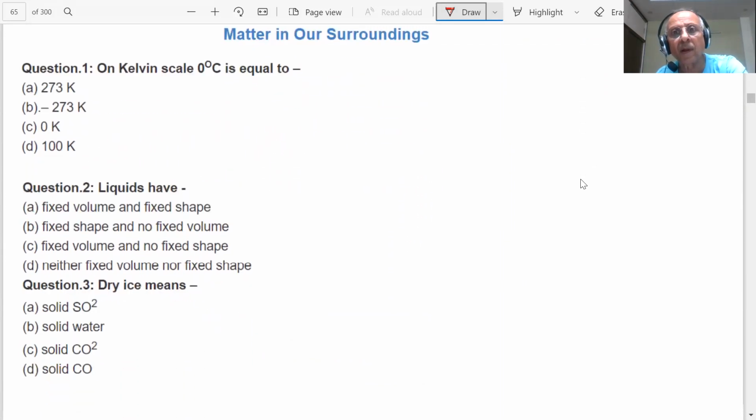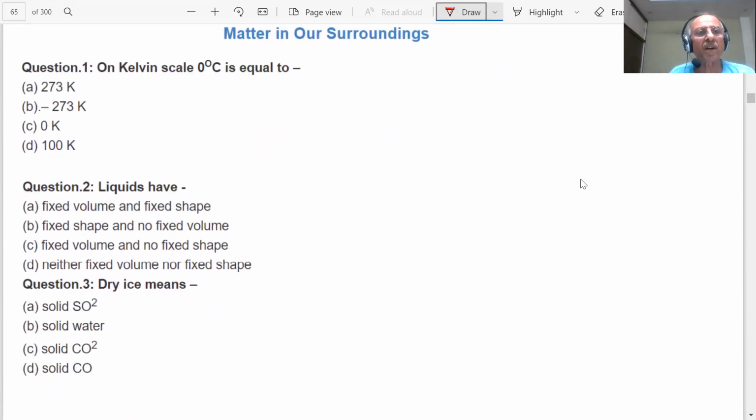Now coming to certain questions, students, certain MCQ questions. Matter and surroundings. On the Kelvin scale, 0 degree centigrade is equal to. Whenever there is an MCQ question, there will be choices.